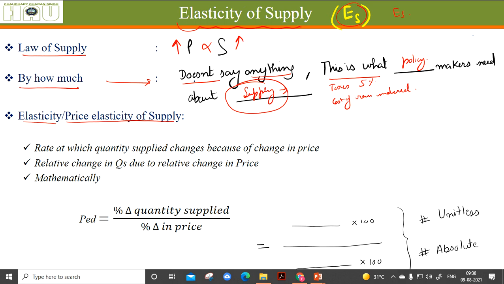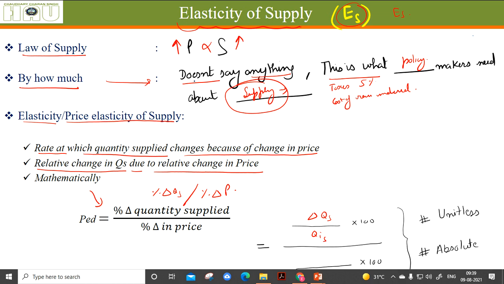It is defined as the rate at which quantity supplied changes because of changes in price, or we can also say the relative change in quantity supplied due to relative change in price. Mathematically, it can be written as percentage change in quantity supplied divided by percentage change in price, and this percentage change means change divided by initial supply, or initial price, into 100.